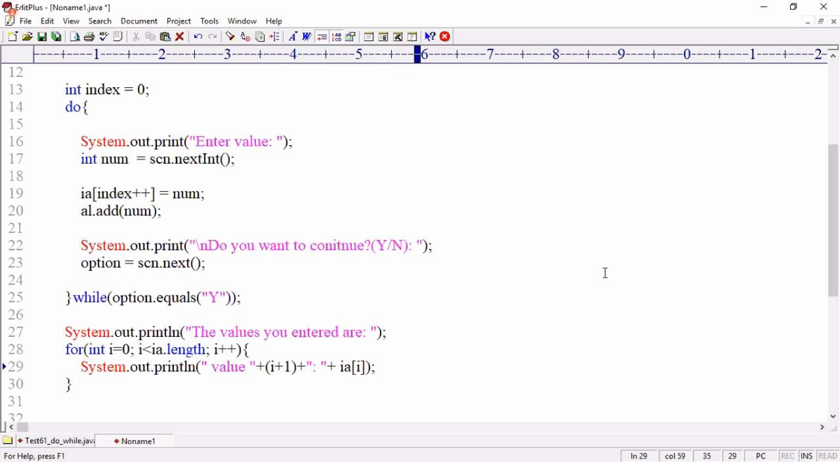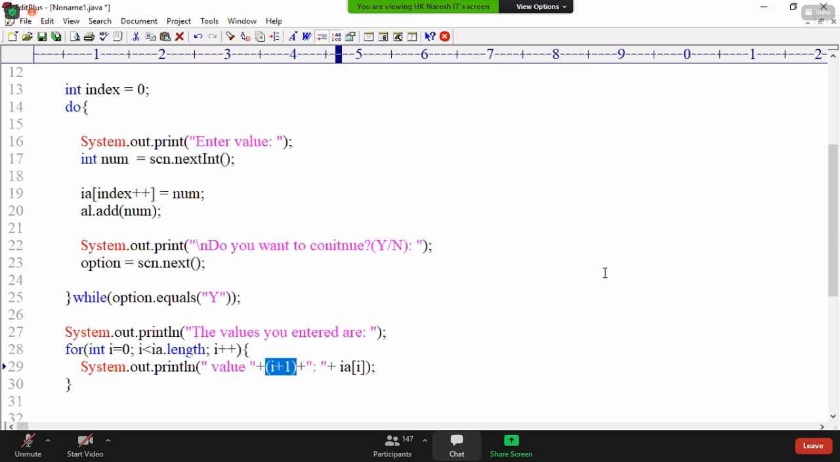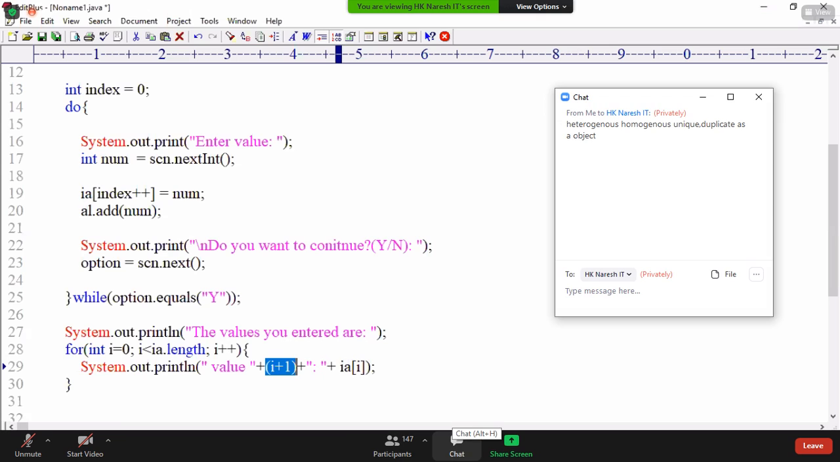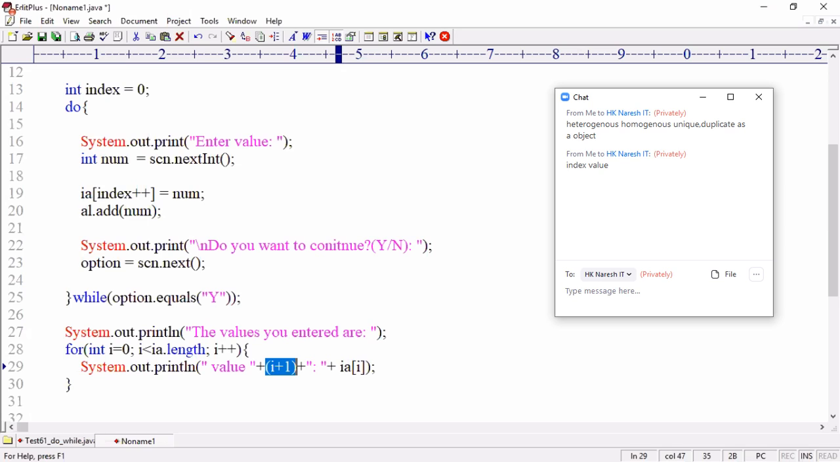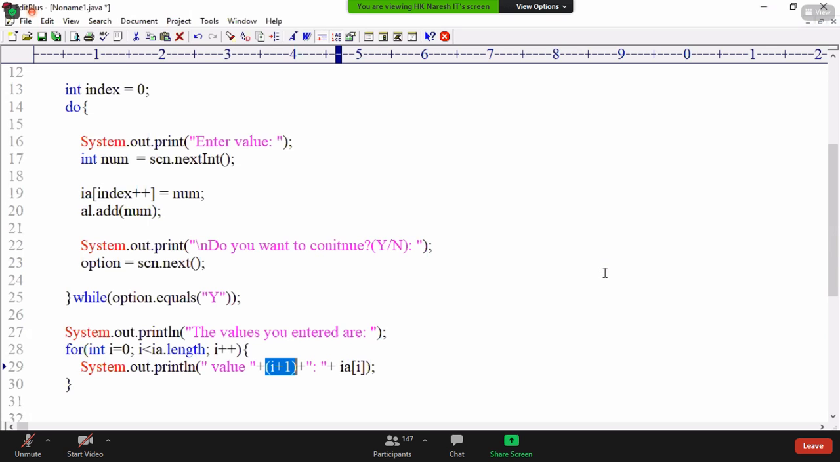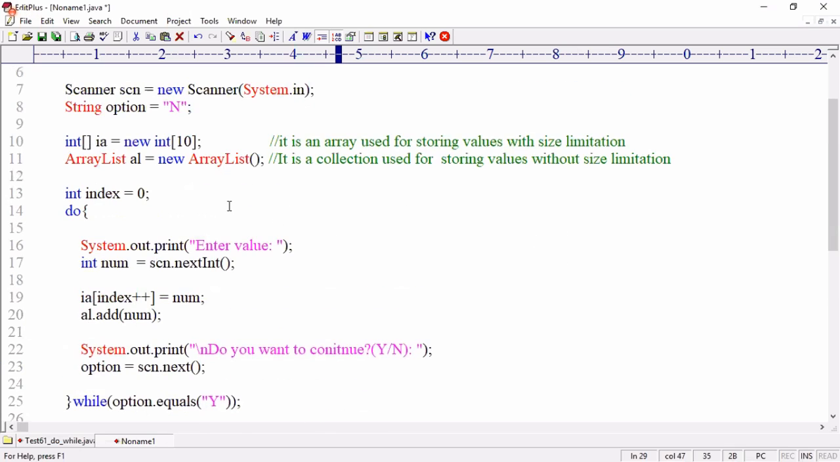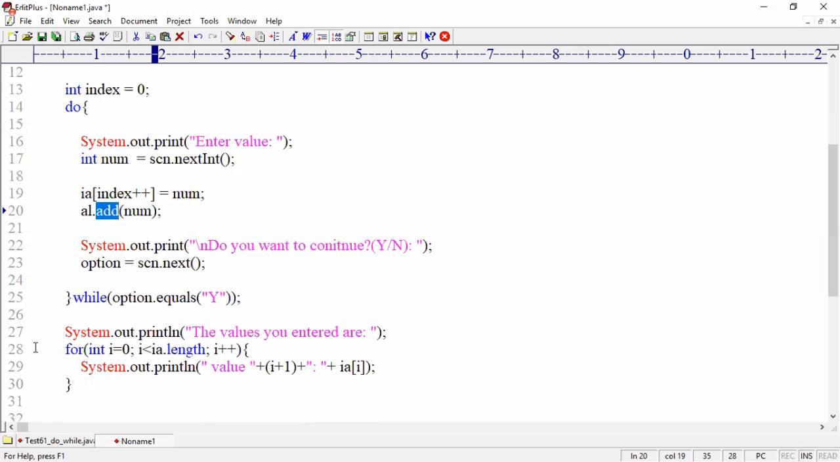What is the meaning of the statement I plus 1? I value 0, plus 1 is 1, value 2, value 3, value 4, value 5, keep on displaying. You stored values in an array with 10 locations. In an array list, the size is growable. What is the syntax to store in an array? Index plus plus. What is the syntax to store in an array list? Add, for adding.